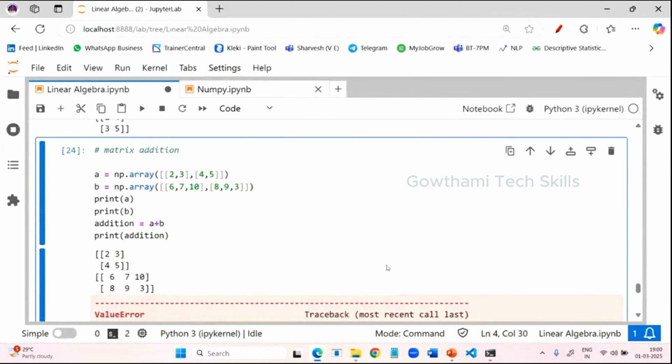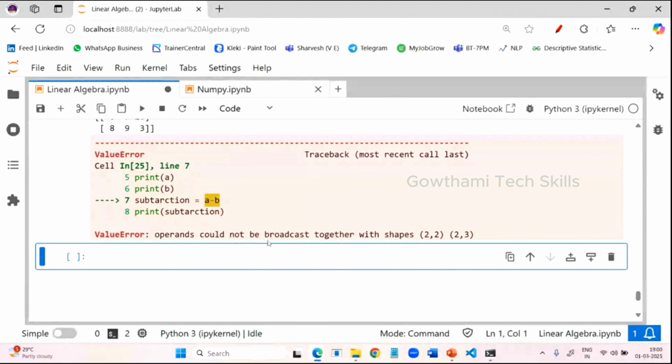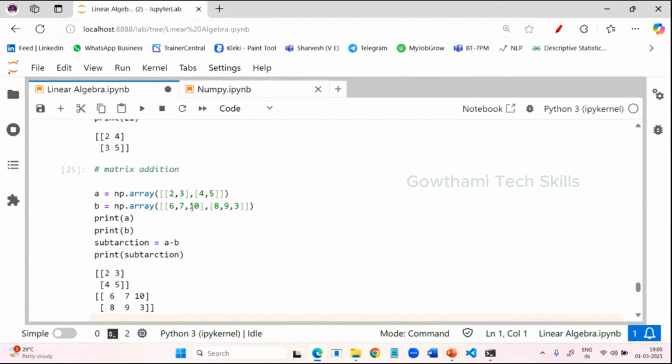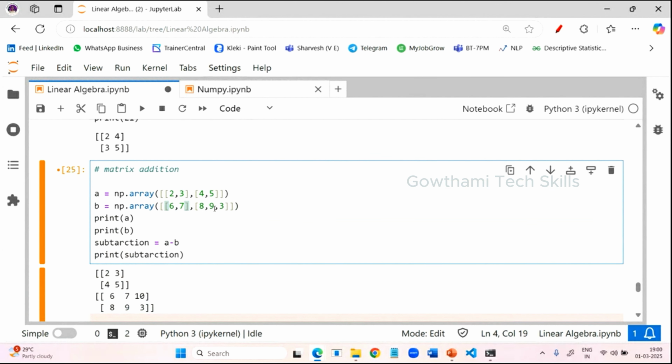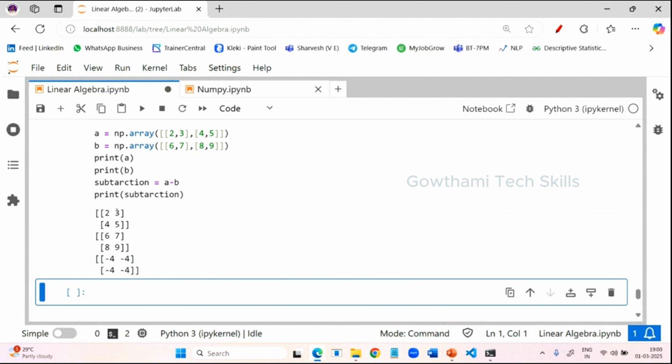In the same way, if you want to perform subtraction, the matrices should have the same size. So I'll just change these things, copy and paste it here, and you should provide a minus symbol. If you have different matrices, it is not possible. If they have the same shape, it also works element wise only. So now see here, 2 minus 6 is minus 4, 3 minus 7 is minus 4, 4 minus 8 is minus 4, 5 minus 9 is minus 4. The same shape should be present, otherwise it throws an error.